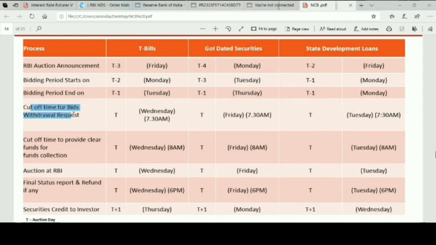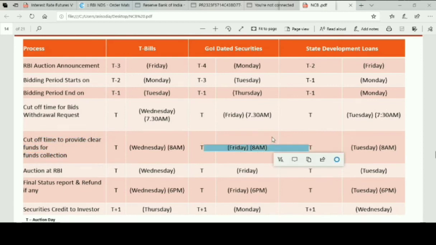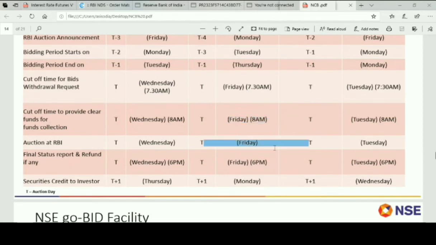So cutoff time for bid withdrawal is on the auction day till 7:30 a.m. You can withdraw your bids. Cutoff time to provide clear funds. So you have to provide funds on Friday, which is on the auction day, by 8 a.m. So the day when the RBI is auctioning the bonds, on that day, by 8 a.m. you should have clear funds available with your broker. Auction will happen on Friday.